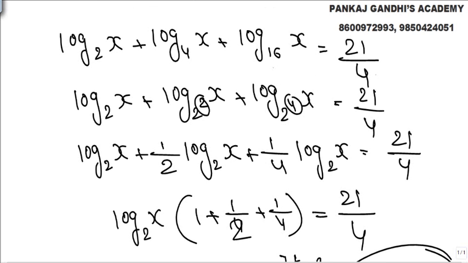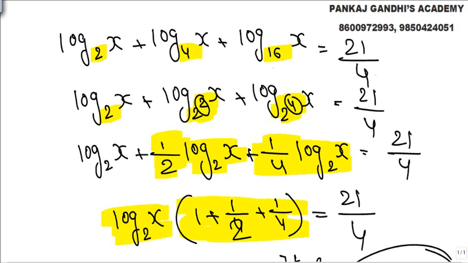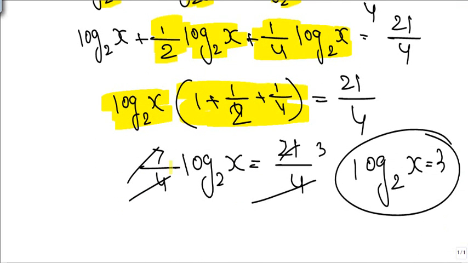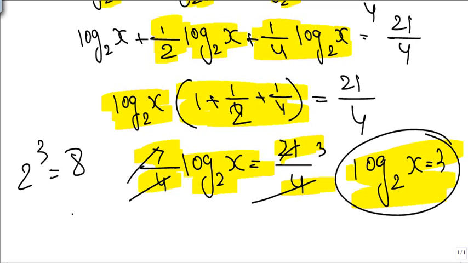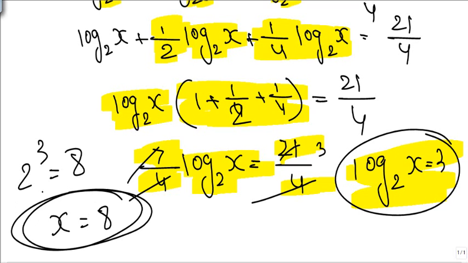Let's quickly check out what all we did. Base 2, base 4, base 16. So 2 square or 2 raised to 4. Now this 2 comes out 1 by 2, this thing 1 by 4. So log to the base 2x, this became common. So let's try to solve it here. So this 7 by 4 log to the base 2x, 21 by 4, 4 cancel this, and we know very well 2 cube is nothing but 8. So x value is 8. X value will be 8.